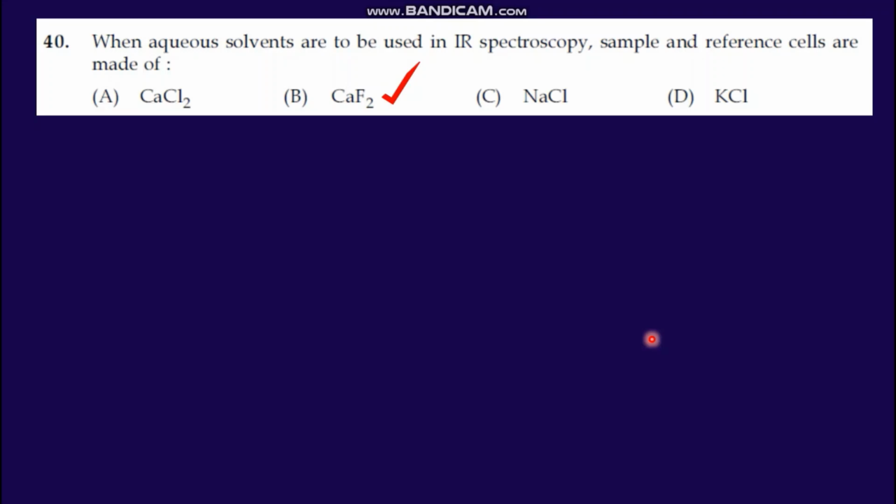You know that in IR spectroscopy there are a lot of methods for solid compounds and liquid compounds. Different methods we are using, and CaF2 is not water soluble, so we can use CaF2 when aqueous solvents are used.